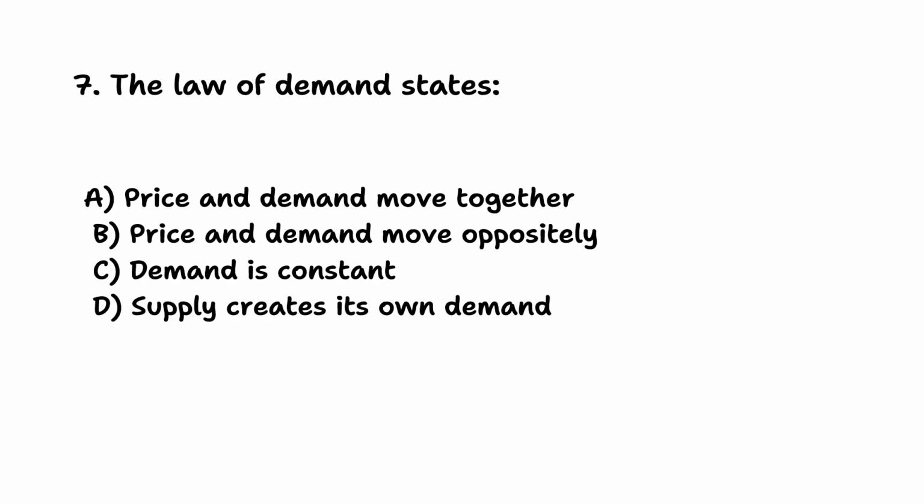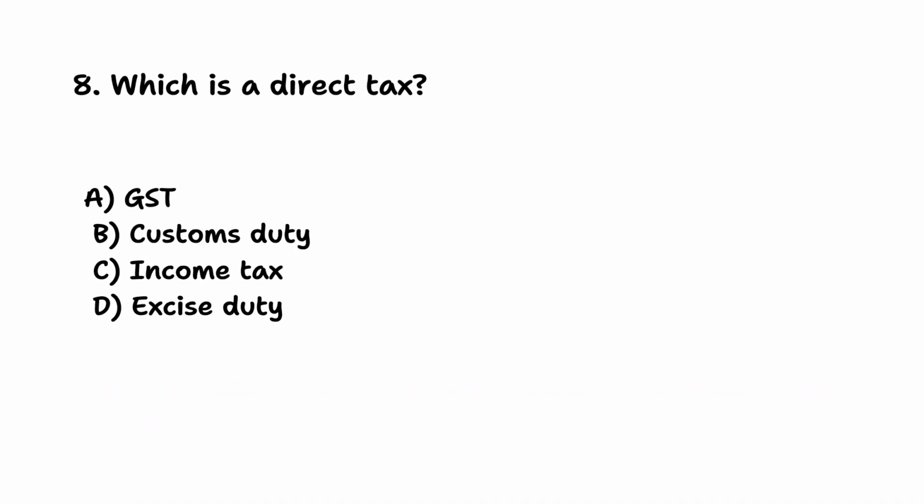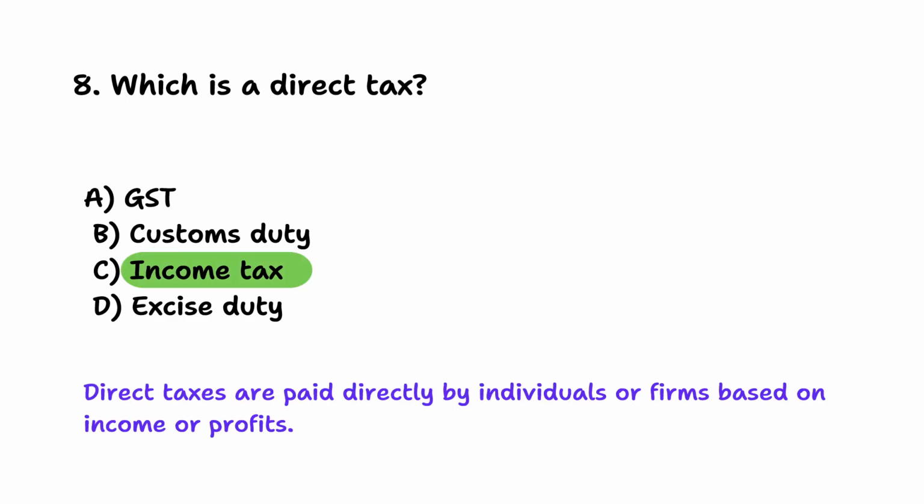The law of demand states? Price and demand move oppositely. When the price of a good rises, its demand generally falls, and vice versa. Which is a direct tax? Income tax. Direct taxes are paid directly by individuals or firms based on income or profits.